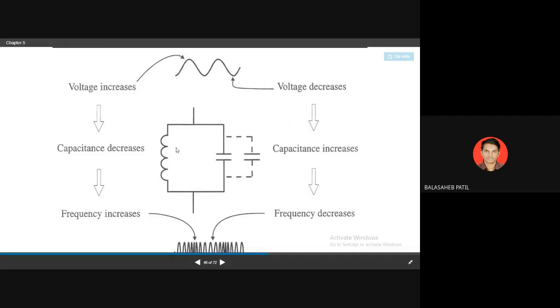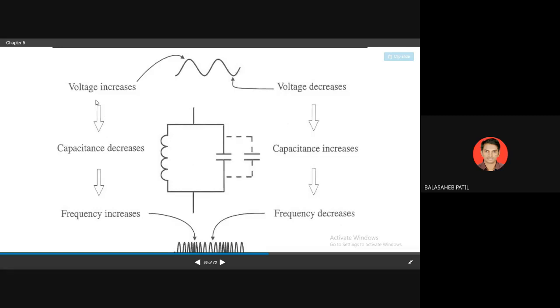Now again it will be discharged through the inductor, negative to positive, and then the negative will go to the lower side and the positive will go to the upper side. This cycle will continuously repeat, and you get the output oscillations at the output of your oscillator. This is the function of your tuned circuit, and that is called the oscillator.